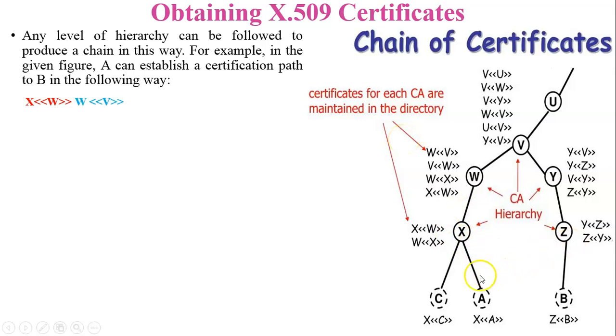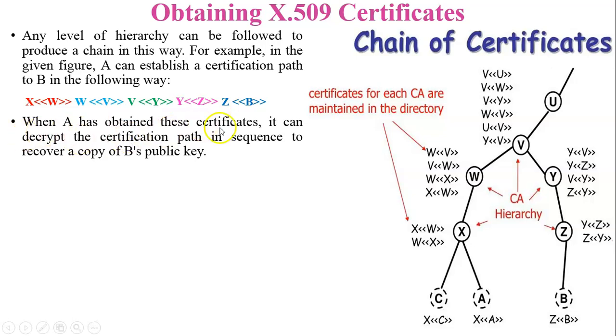In the second step, A will receive the certificate of V which is signed by W. Now A has the public key of W, so this second certificate is verified by A. Then the same for the certificate of Y which is signed by V, then the certificate of Z which is signed by Y, because A has the public key of Y, so A can verify the certificate of Z. And finally A will get the certificate of B which is signed by Z and verified by A. So when A has obtained these certificates, it can decrypt the certification path in sequence to recover a copy of B's public key.